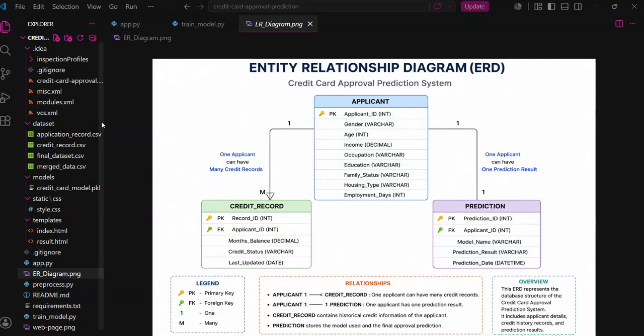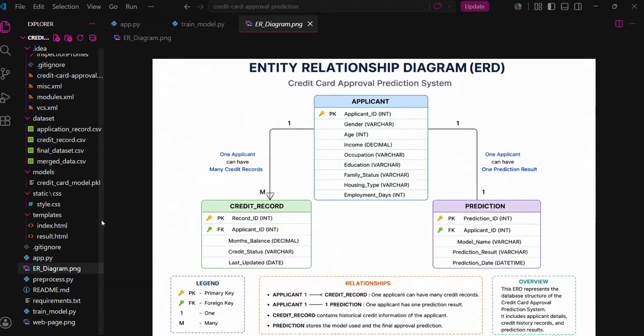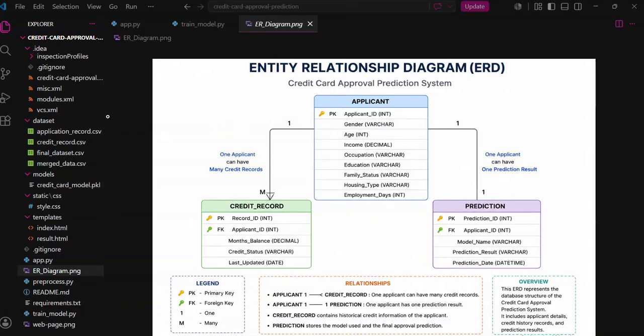Our project structure contains an app.py, preprocess.py, and train_model.py for the Flask backend, for data preprocessing, and for model training respectively. The templates folder contains the HTML files, and the static folder contains the CSS files. The models folder contains the trained machine learning model. The dataset folder contains the datasets, requirements.txt for project dependencies, and then we have a readme.md for project documentation.